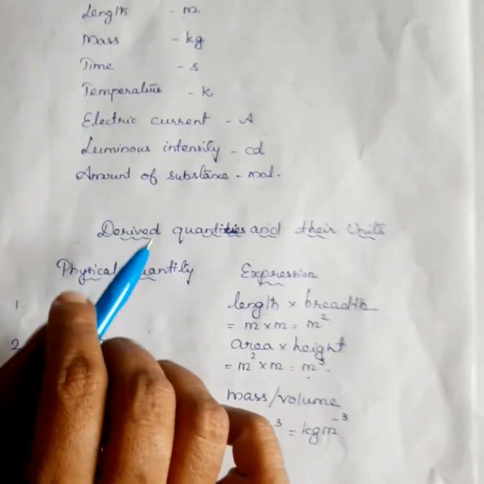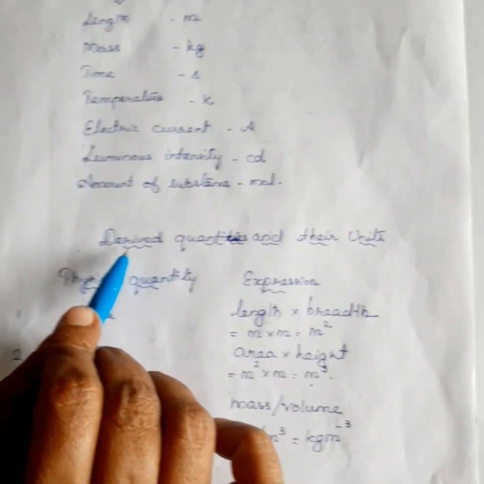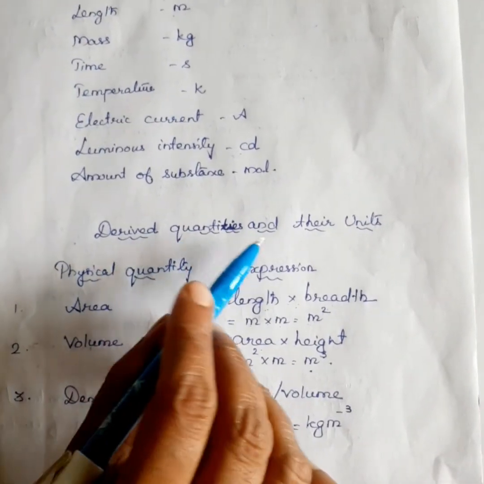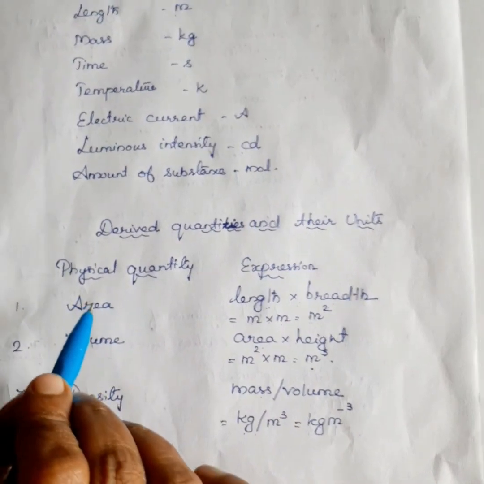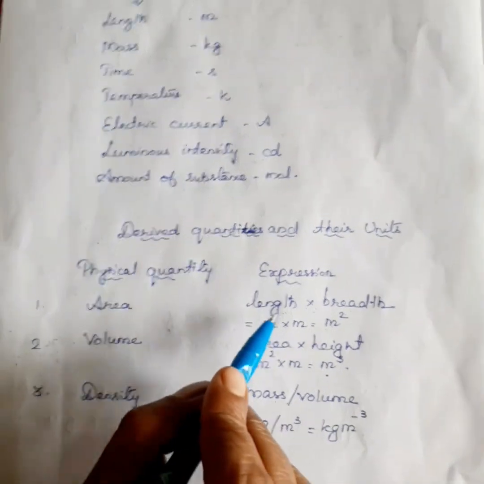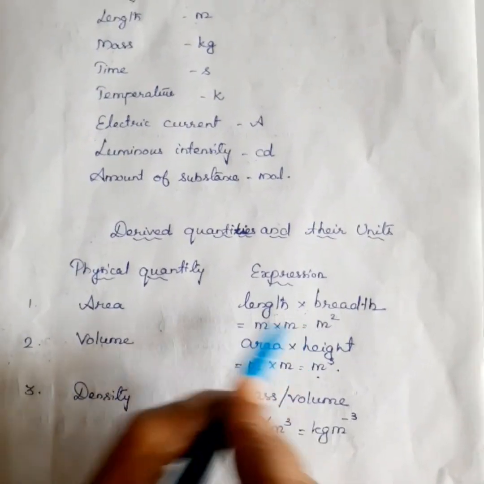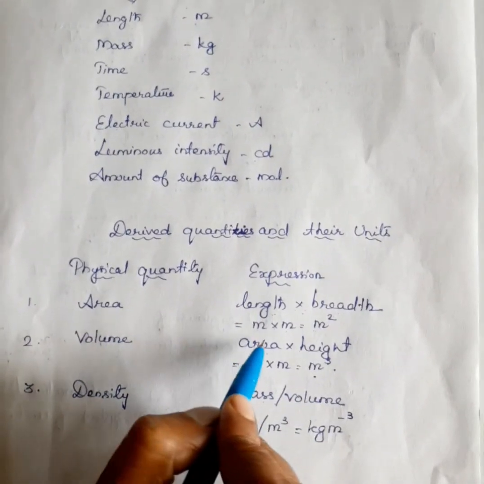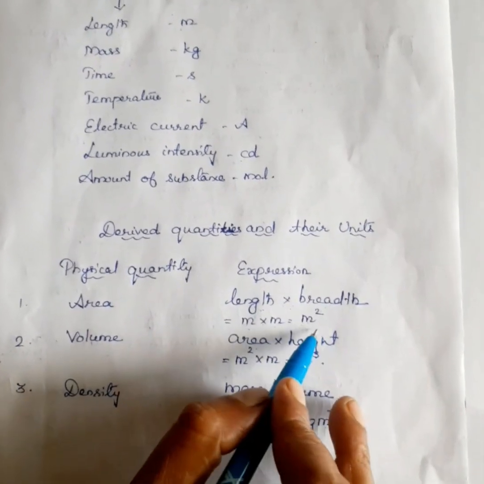Students, listen carefully. It is very important. Derived quantities and their units. First physical quantity is area. Area is equal to length into breadth, L B. So, meter into meter is equal to meter square.